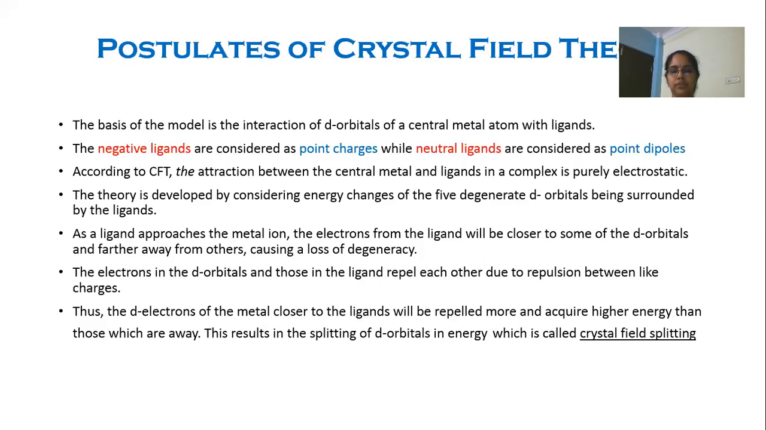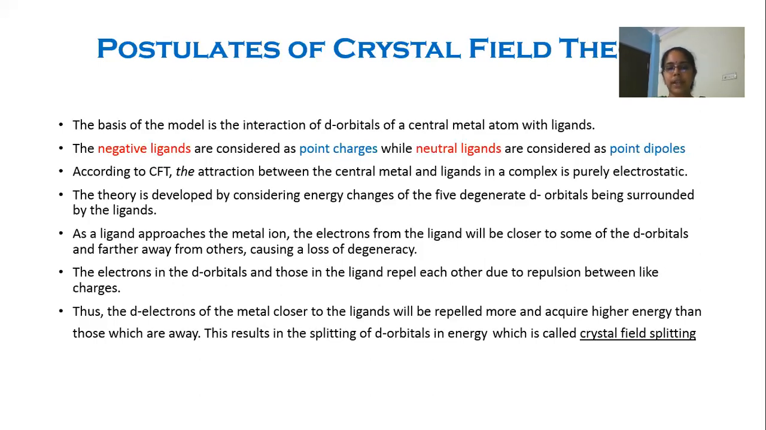So the d orbitals of the metal which are closer to the ligands will be repelled more than the d orbitals which are away from the ligands. Higher the repulsion, higher is the energy acquired by the d orbitals. So the d orbitals closer to the ligands acquire higher energy, whereas the d orbitals which are away from the ligands acquire lower energy.